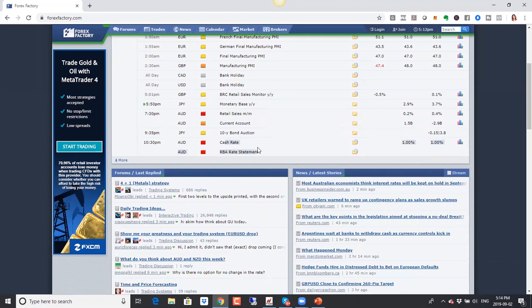Now, Reserve Bank of Australia has cut rates in the past, but we're not really expecting an interest rate cut at this point. But what we are really looking at is the commentary from the bank.